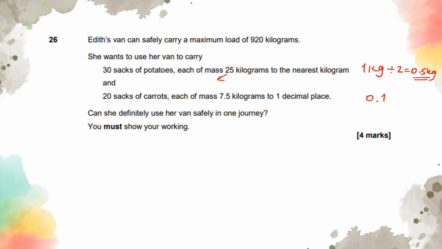So 24.5 is the lower bound, 25.5 is the upper bound. So the maximum weight for this could be 25.5. And the maximum weight for this, I halve again: because it is to one decimal place, I write down 0.1, half it, 0.05.